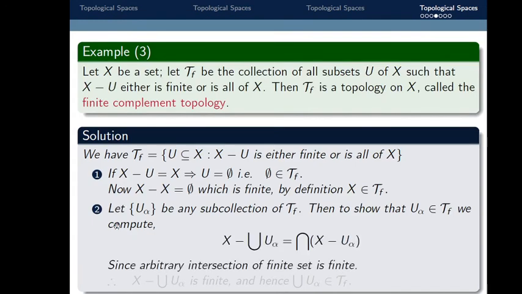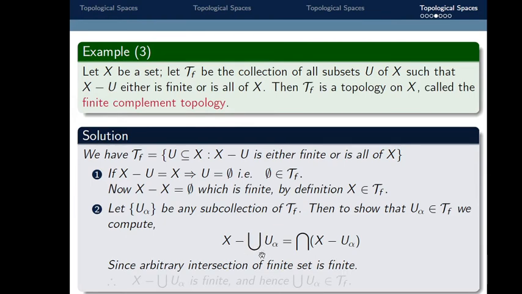Now let U alpha be any subcollection of tau f. Then our claim is that the union of U alpha belongs to tau f. To show this, we compute X minus the union of U alpha.